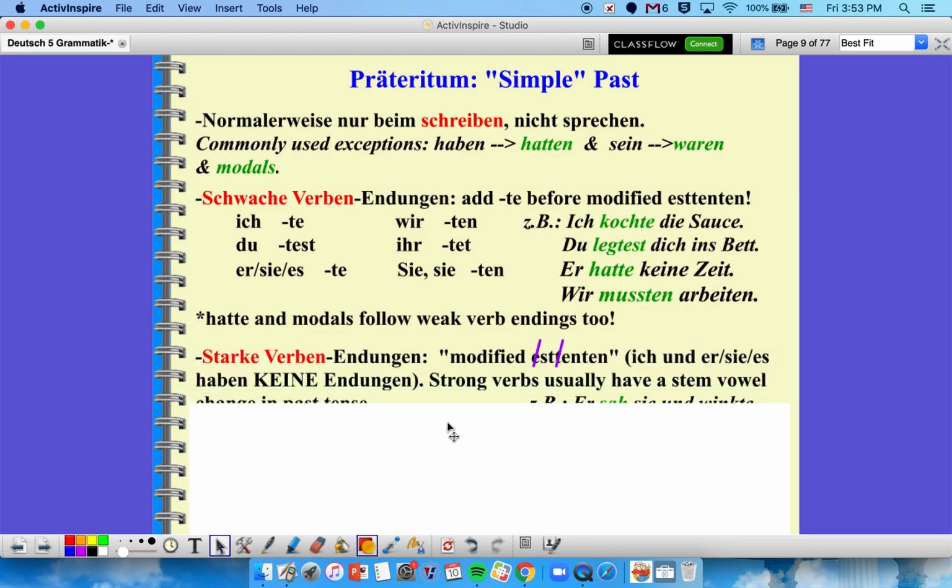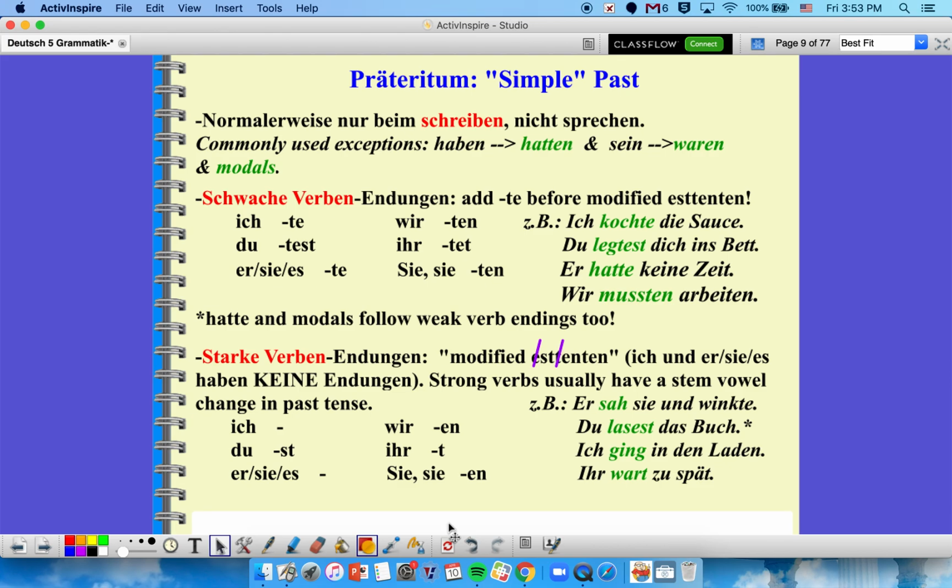So starke Verbendungen, for our strong verbs, we're going to be taking the same as the modified endings that we learned for our present tense modal verbs, which is interesting. So basically it's the same endings, except the ich and the er/sie/es don't have any endings at all. So the strong verbs, another thing to watch out for in the past tense is that they usually have a stem vowel change, ein Vokalwechsel. So Beispiele, er sah sie und winkte. He saw her and, notice this one right here, waved.